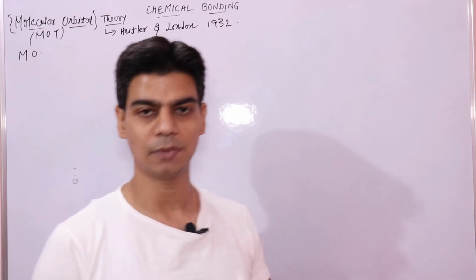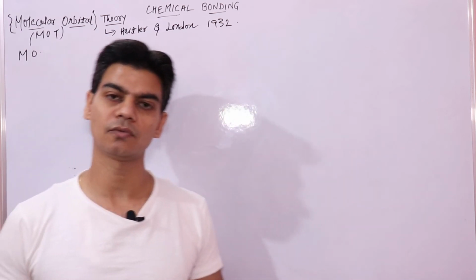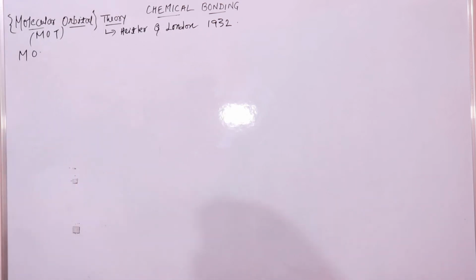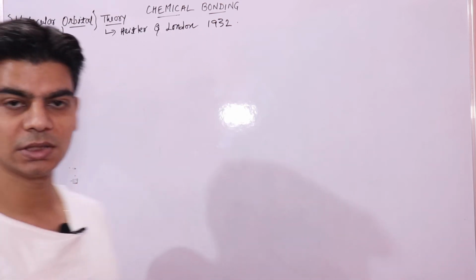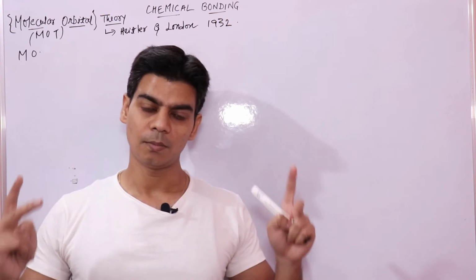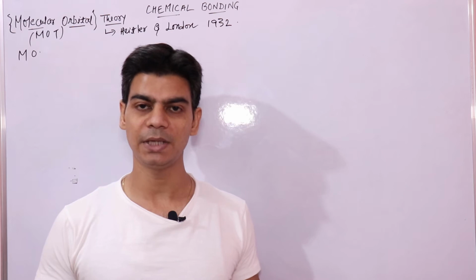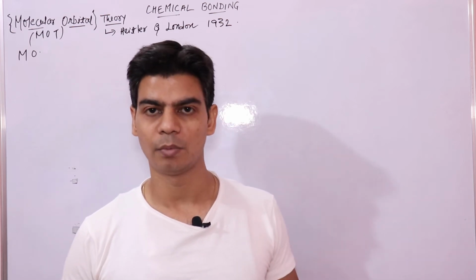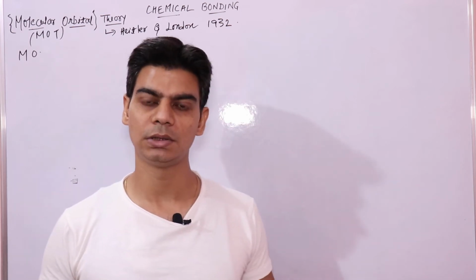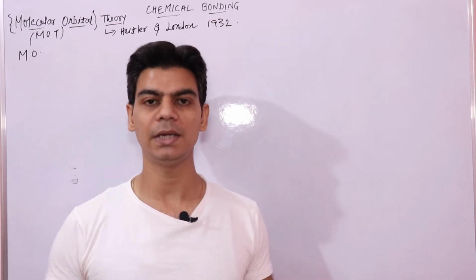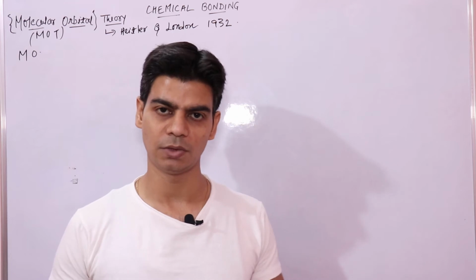How to write down the electronic configuration of molecules, we'll see in future lectures of molecular orbital theory. But in this video lecture, we'll basically understand how combination of atoms takes place via molecular orbital theory, or how molecular orbital theory explains the formation of chemical bonds between combining atoms or between diatomic molecules.